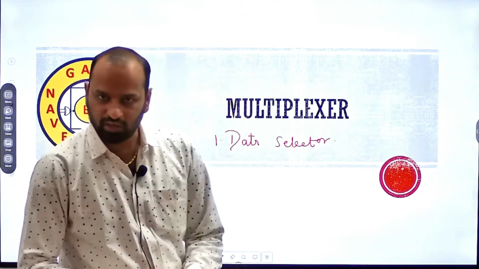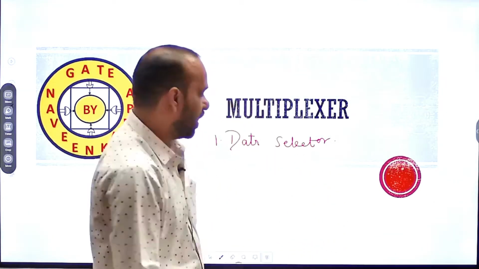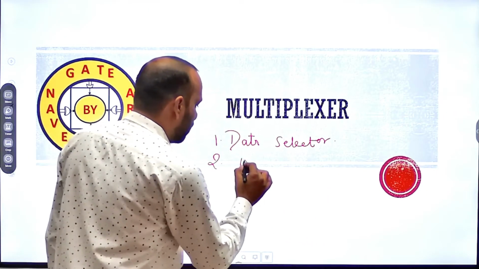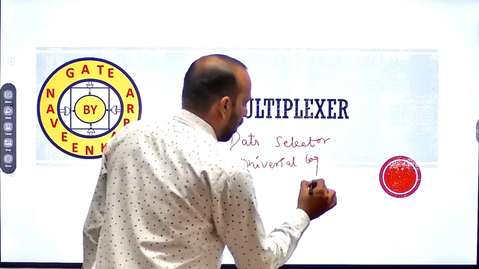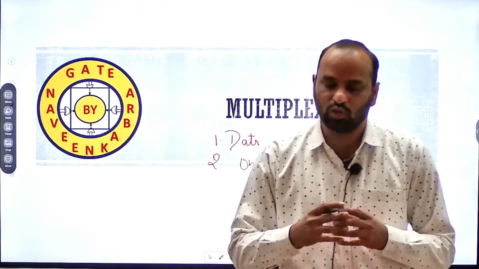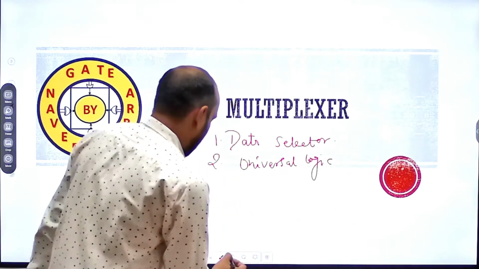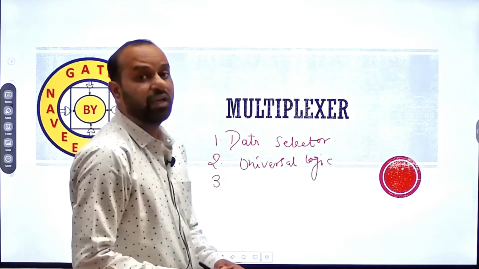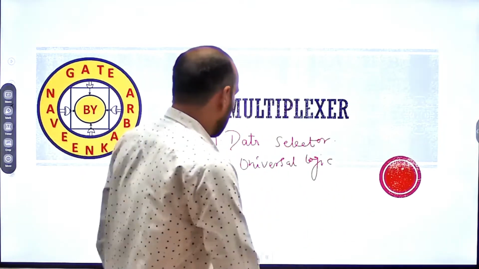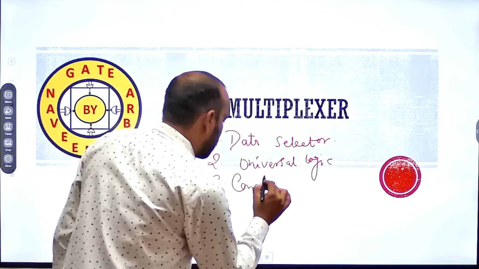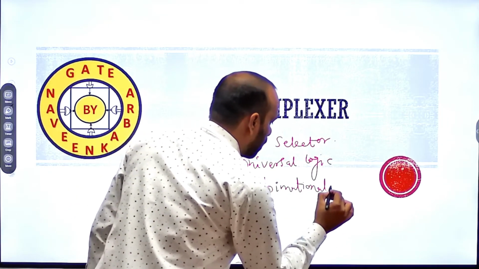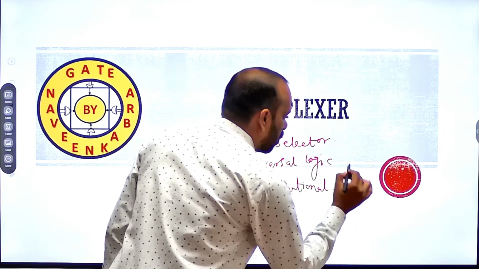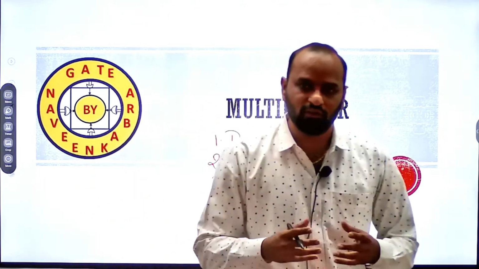Now, what is a data selector? Second, it is a universal logic. Again a question arises, sir, what is universal logic? We will talk about these 2 points. Let me give you the third point, that it is a combinational logic. So, first of all we talk about combinational logic.